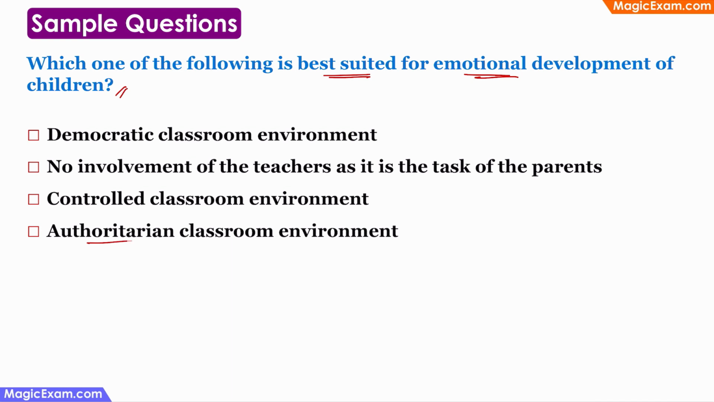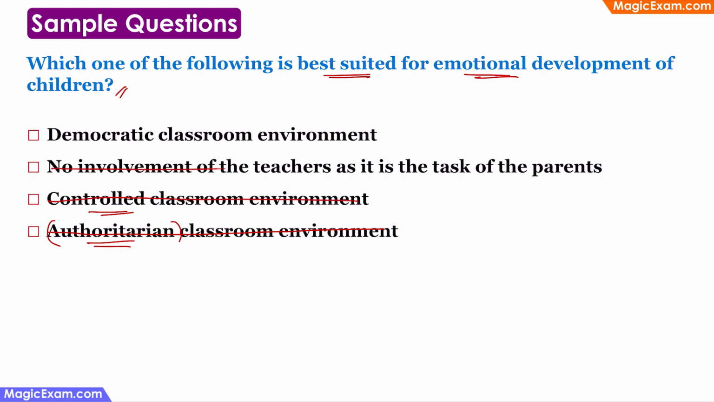The last one says authoritarian classroom environment. Authoritarian is like a dictator. If the teacher is taking all the decisions and the students are not participating in the decision making process, this is definitely not good for emotional development of children. Next, controlled classroom environment. So controlled classroom environment is a very strict classroom environment. So this again is not good for emotional development.